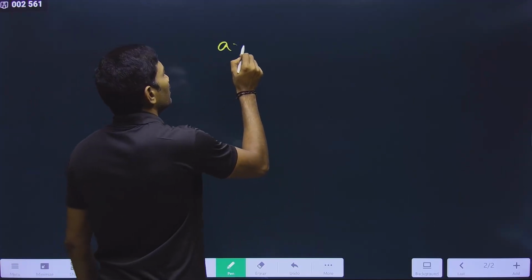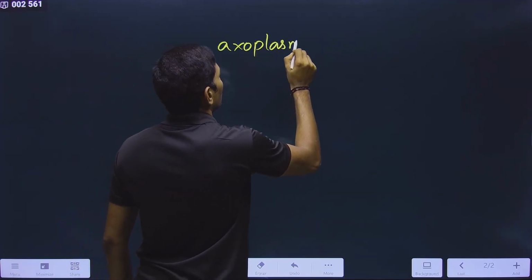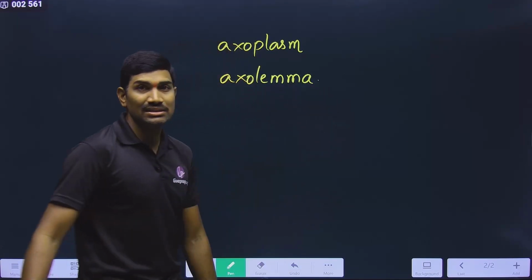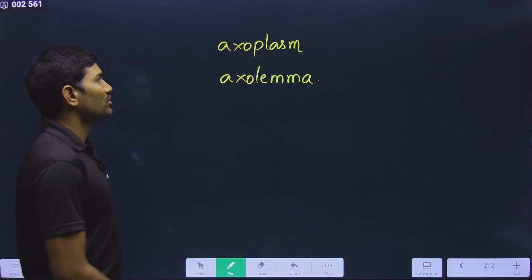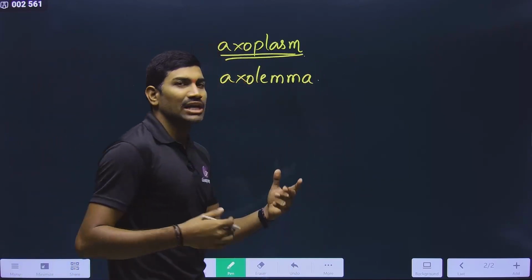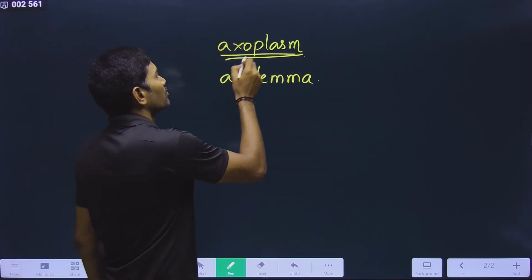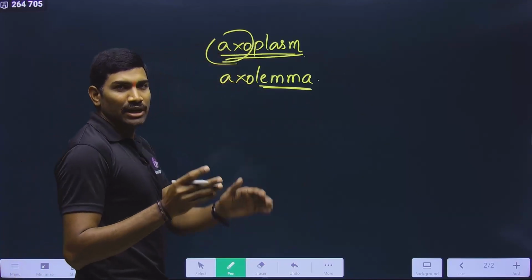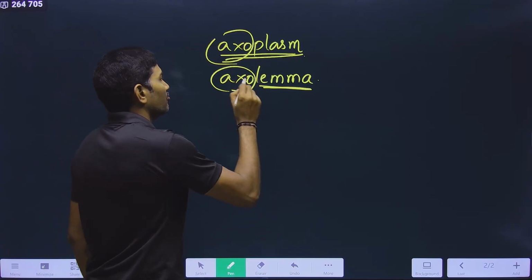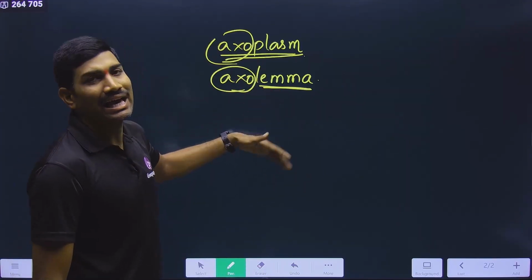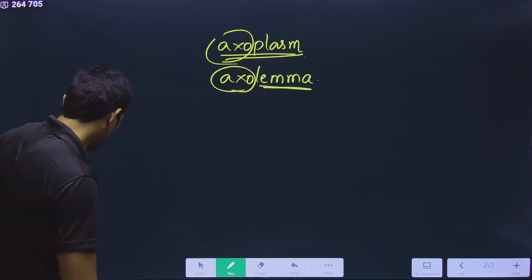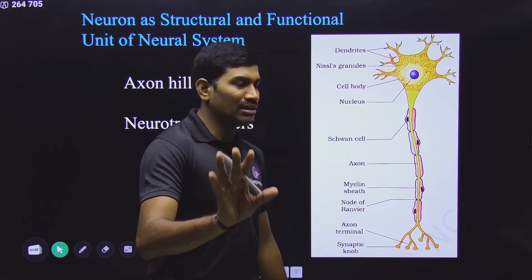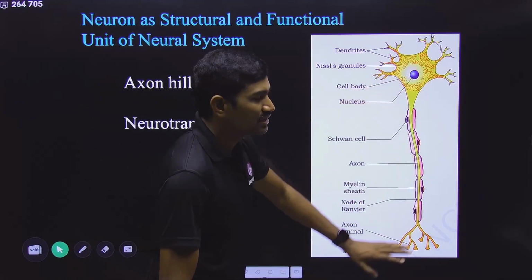We are talking about axoplasm and axolemma. You need to remember these names because in nerve impulse generation and conduction, generally these names are used. What is this axoplasm? It is the cytoplasm that is present in the axon portion. That's why axoplasm. And what is this axolemma? The part of the plasma membrane for the axon portion is called axolemma. This is the name that we are using. And there is a separate term called neurolemma. After completion of this, I will talk about the neurolemma. So leave that apart.